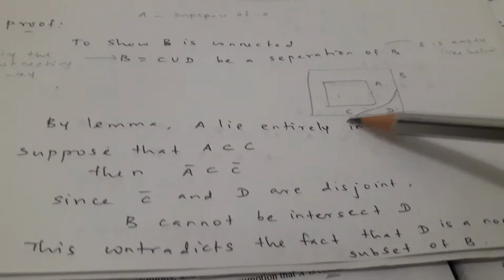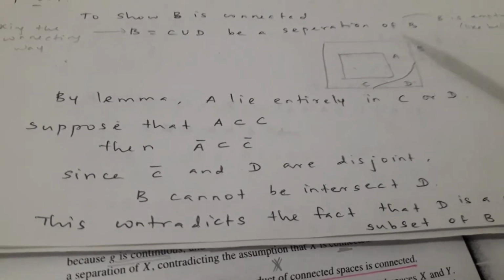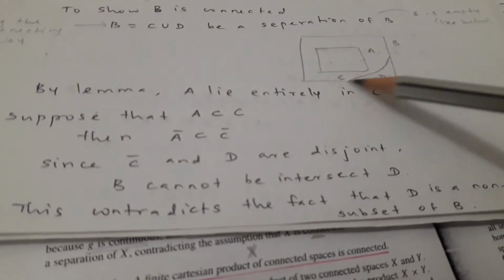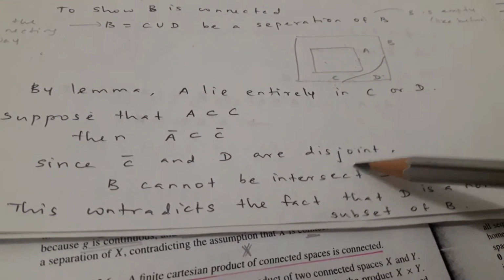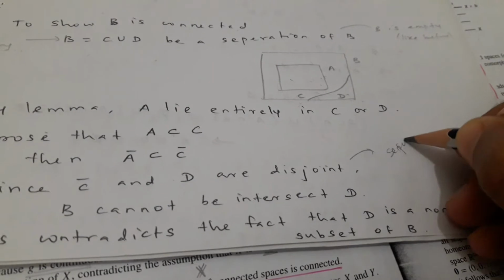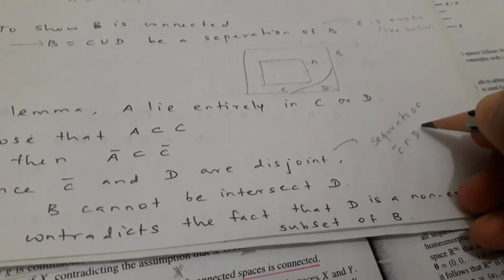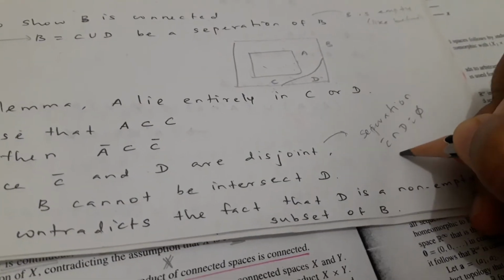Now suppose that A is a subset of C, then A closure is also a subset of C closure. And C closure and D will be disjoint because of the separation. Separation means C closure intersection D is empty, and C intersection D closure is also empty.